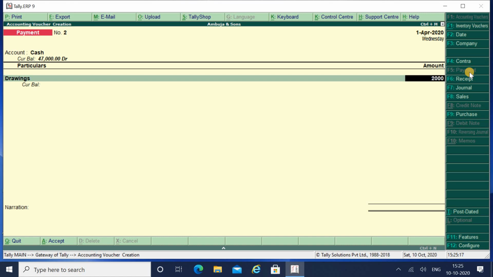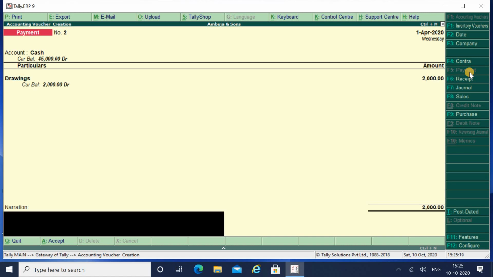Suppose 2,000 rupees is being kept by the owner for his personal use. You have to make a payment, because from the company's cash he is using that cash for his personal use, and that's why you're making this entry in the payment voucher and debiting drawings. Drawings means nothing but personal expense. Being paid to owner for personal use.